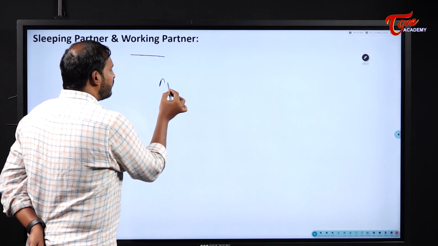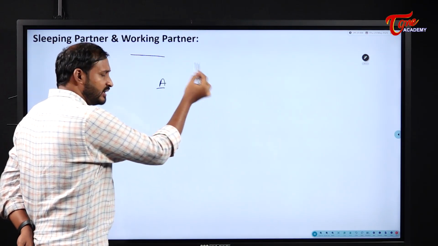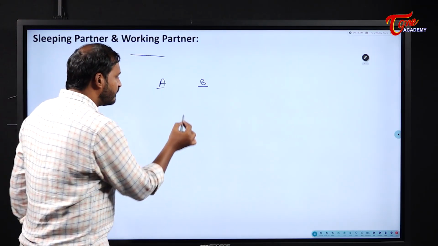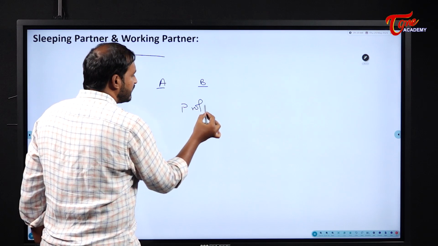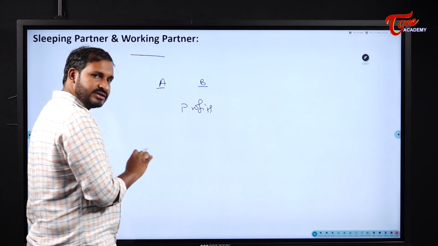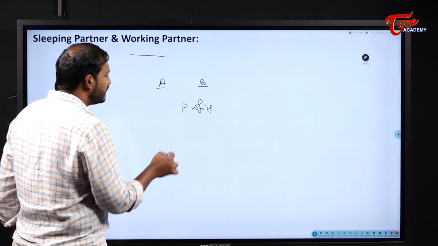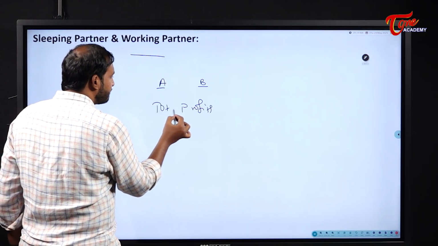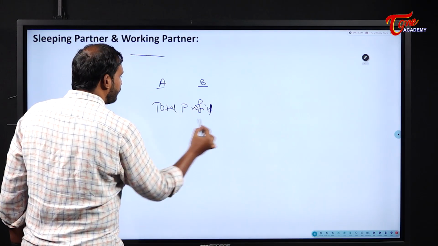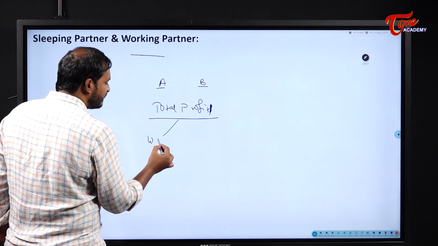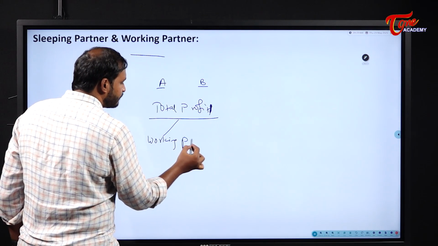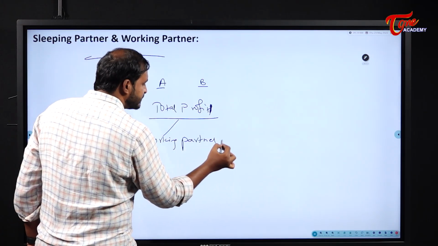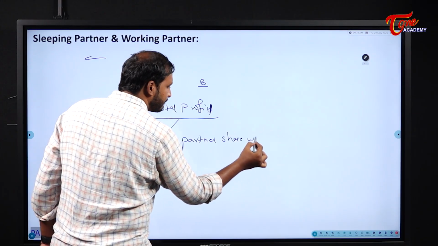So till now what we have seen, the profits will be shared between A and B in general. But in case of a working partner, from the total profit, first the working partner's share will be taken out.